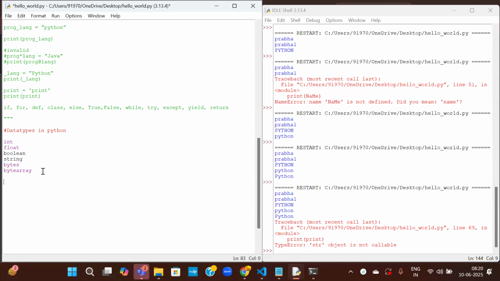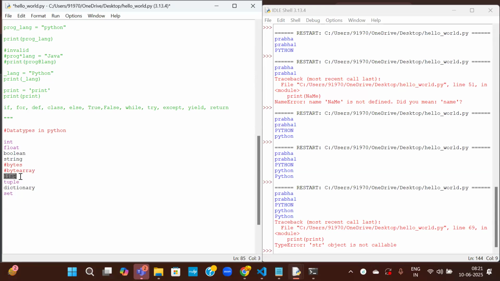Other than this, we have very important concepts like list, tuple, dictionary, and set. Okay. So let us comment these two. These are not very important for us. The other important data types are list, tuples, dictionary, and set.